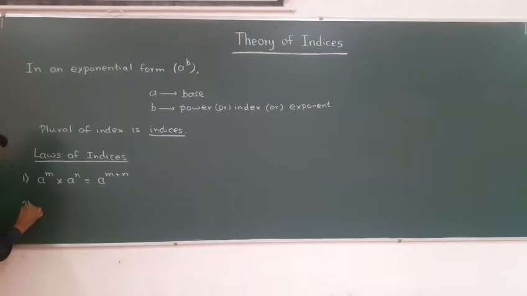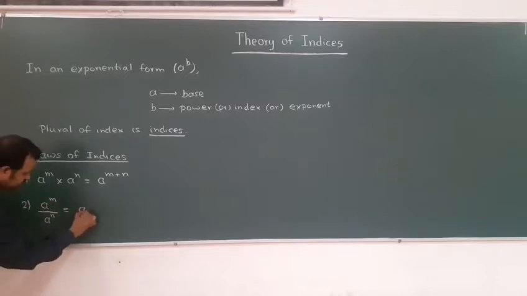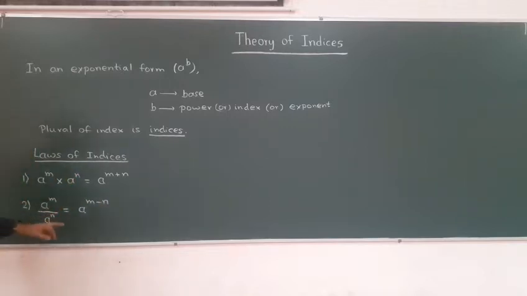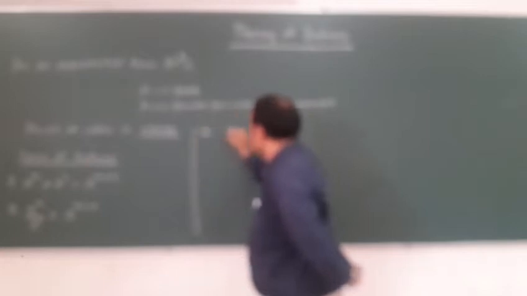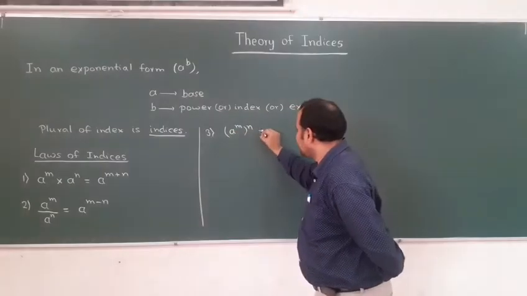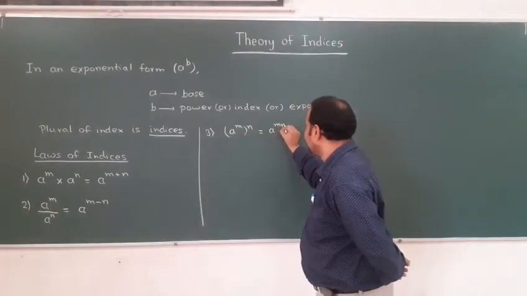Second law of indices is a power m divided by a power n is always equal to a power m minus n. So base is same but it is in division. Product: powers will get added, division: powers will get subtracted. Third, a power m whole power n, so powers will get multiplied. This I can say a power mn.